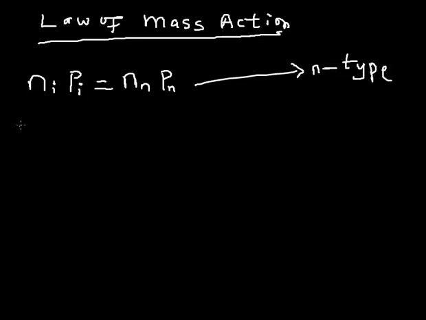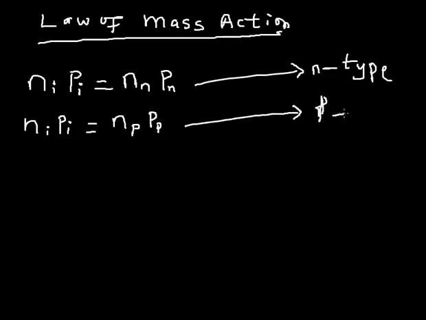The same thing happens with Ni, the electron and hole density of the intrinsic semiconductor. The product of the electron and hole density of the intrinsic semiconductor is also going to be equal to the product of the electron and hole density of the p-type semiconductor. So before and after doping, that product will always be equal. So please take note of that. That is the law of mass action. So just find somewhere and write it down.